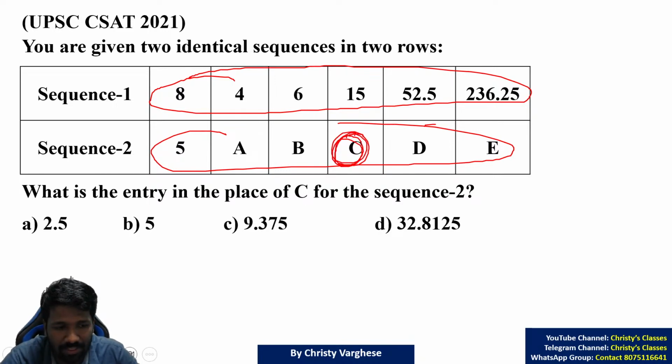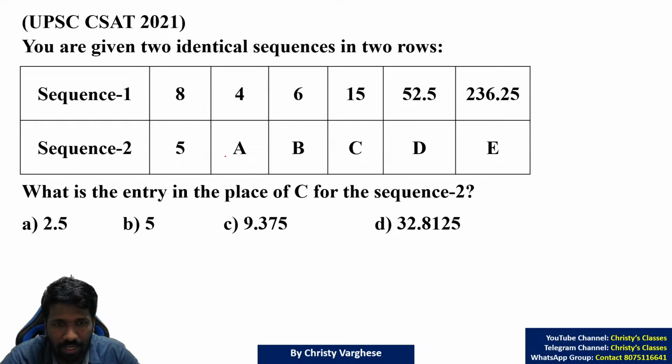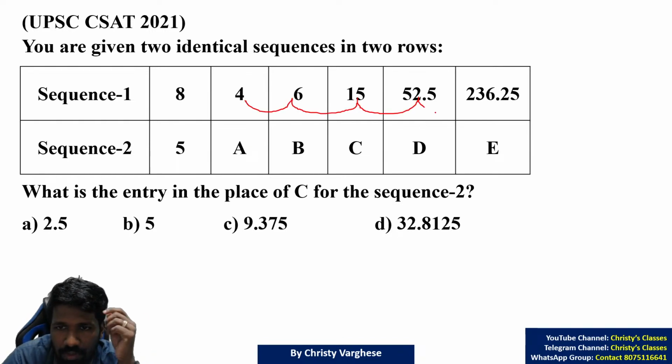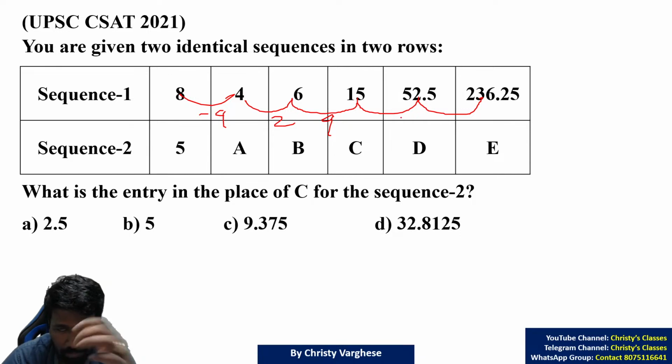So what is the first sequence? Let us understand. I told you in the last class, when there is an exponential growth of numbers, when you see the difference, there is an exponential growth. First the difference was -4, then it is +2, then 9, then it is about 30 something, na? Then around 200 or 180 something.